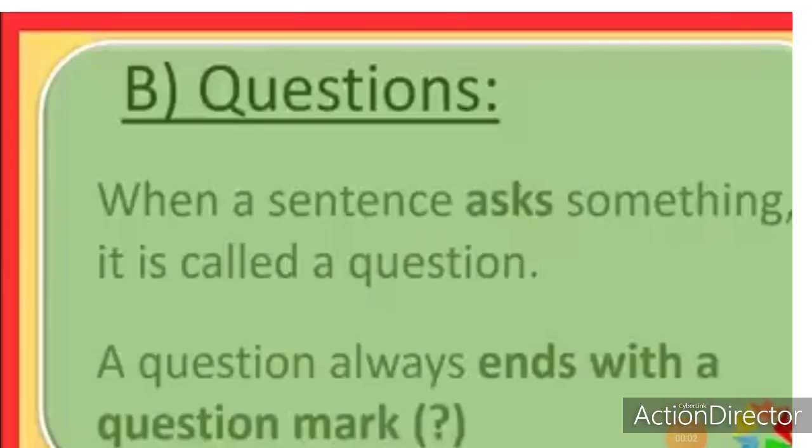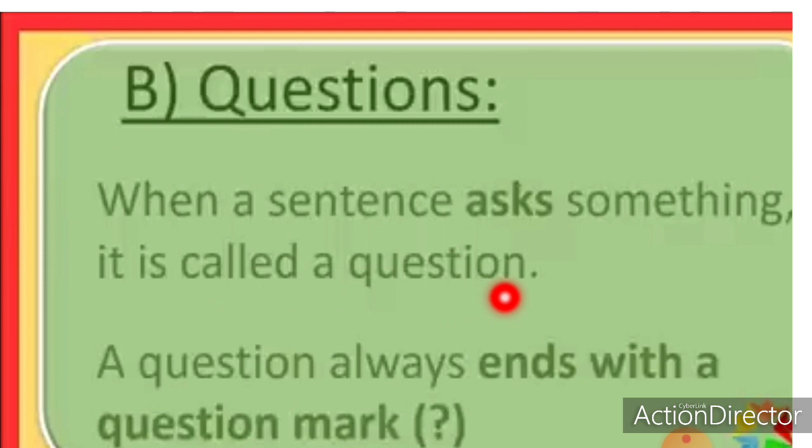Yes, kids, after making sentences, now we will see when we have to put the question mark. When a sentence asks something, it is called a question. Got it? For example, where are you going? Why are you doing this?